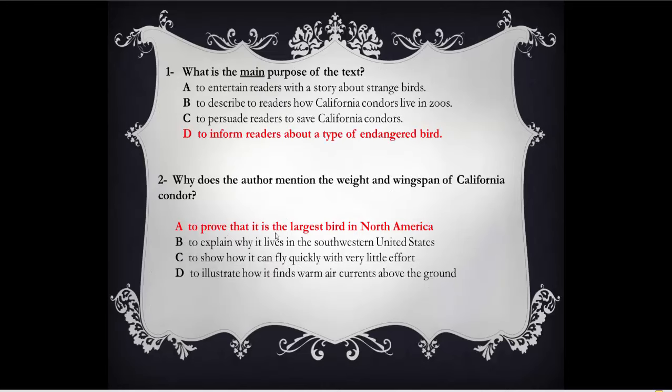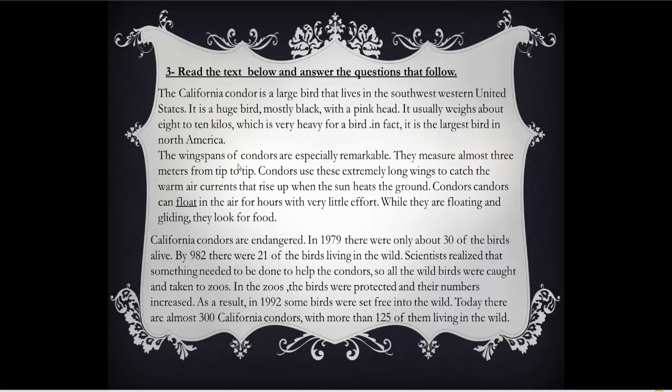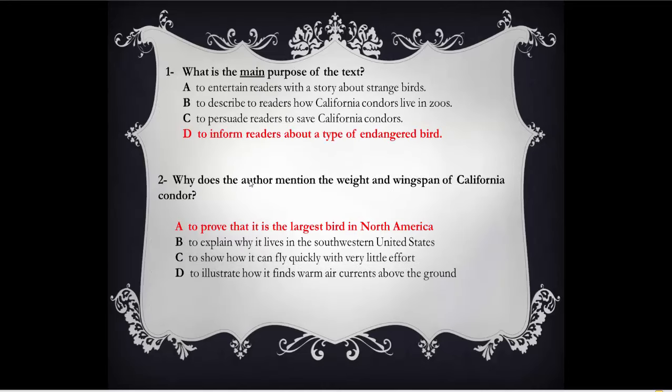Yes, here. It is the largest bird in North America. How do we know that it is the largest bird? From its weight and wingspan. Here in paragraph 2, the wingspans of condors are especially remarkable. They measure almost 3 meters from tip to tip. So the author mentioned these 2 pieces of information, weight and wingspan, to prove that it is the largest bird in North America.